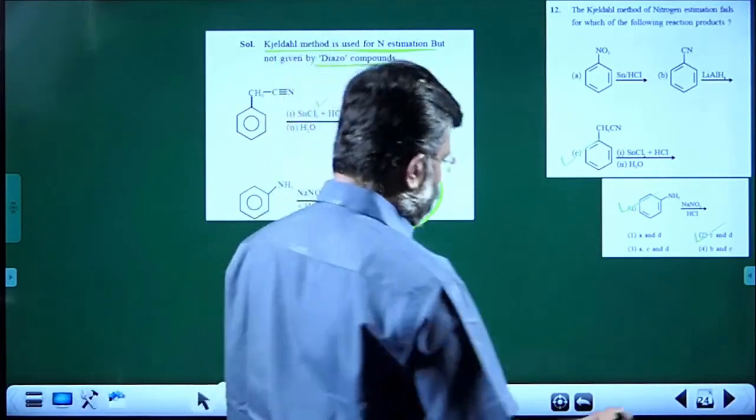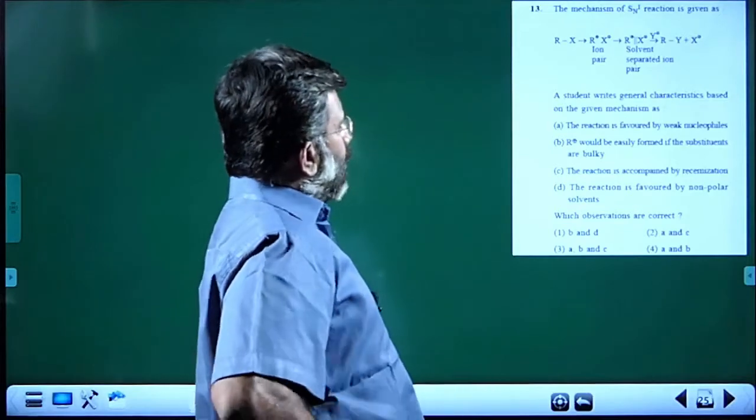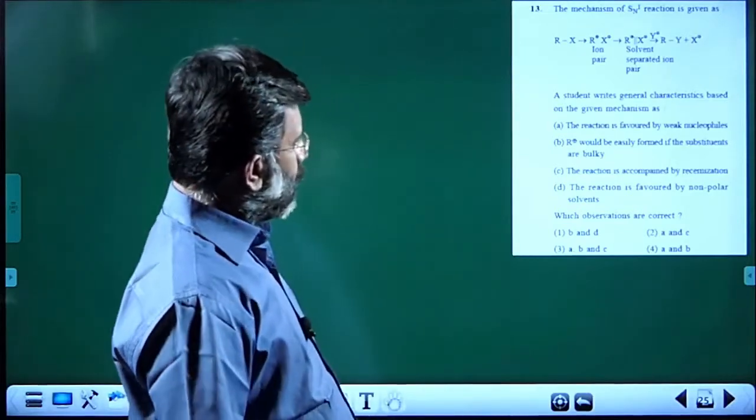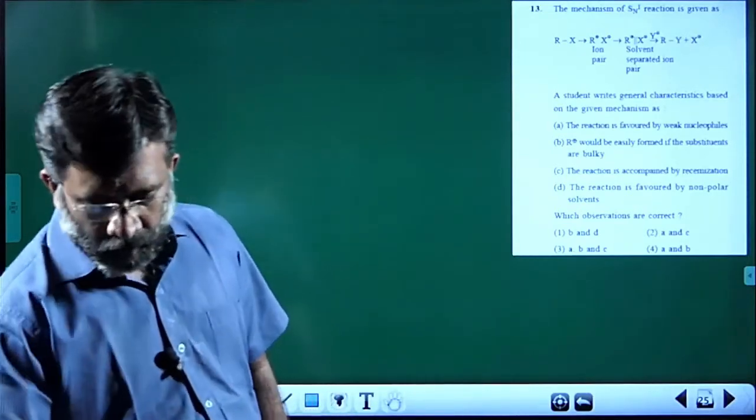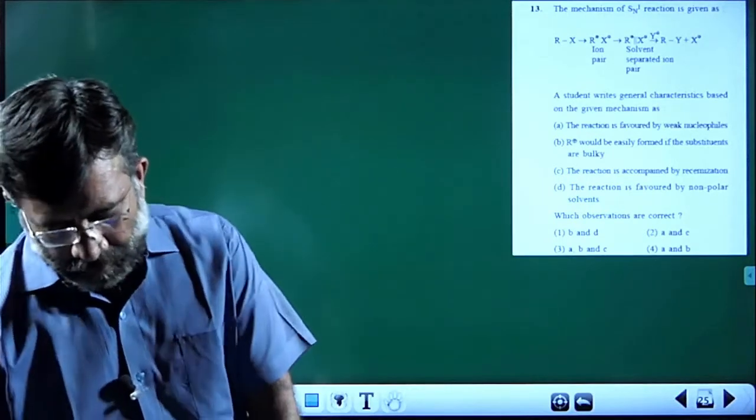Next question. The mechanism of SN1 reaction is given. A question connecting to the SN1 mechanism.